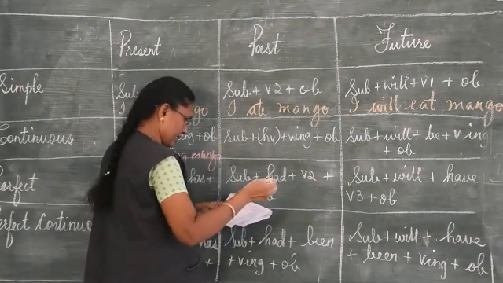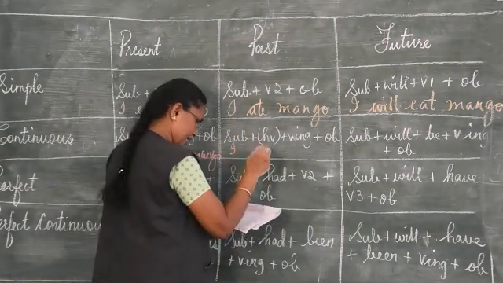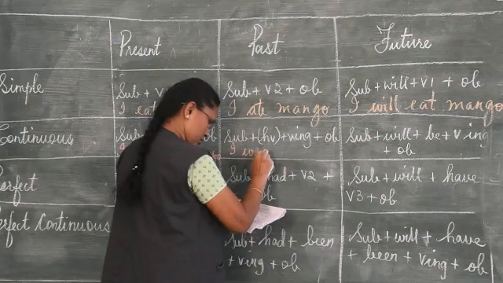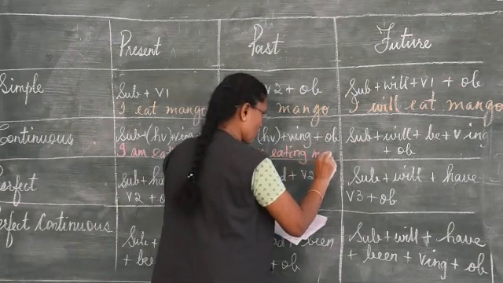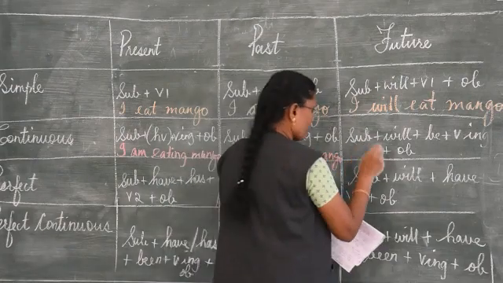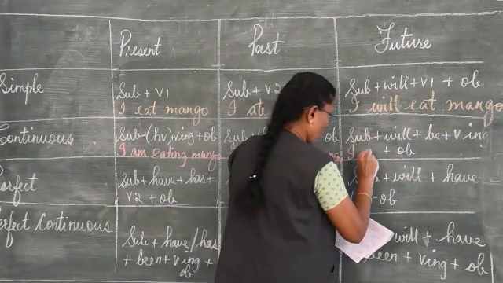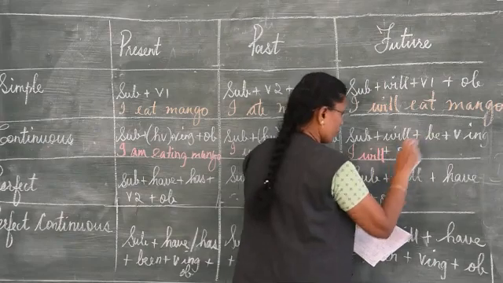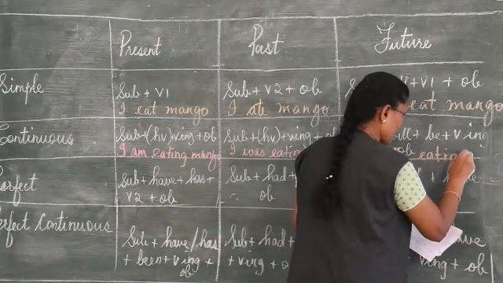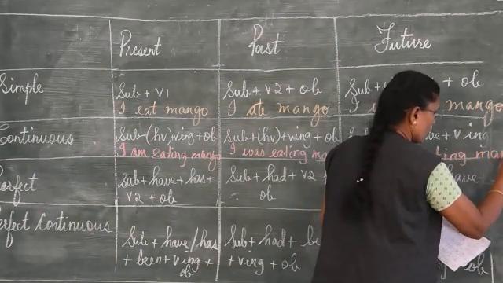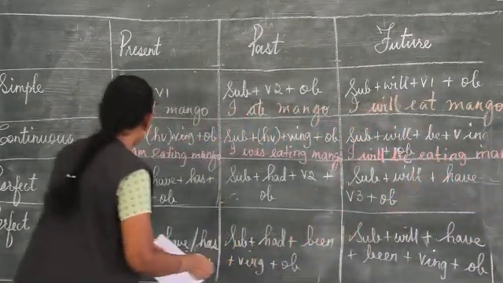Next one, past: I was eating mango. Future: I will be, verb plus ing, I will be eating mango.